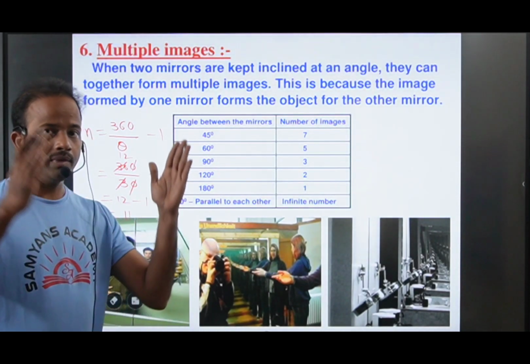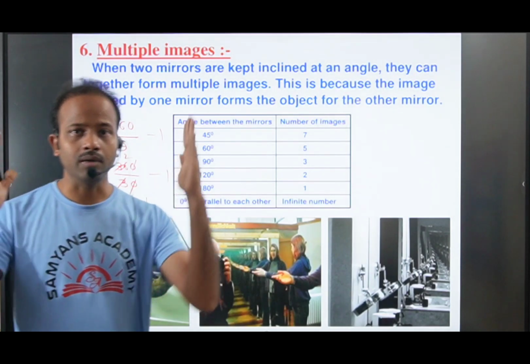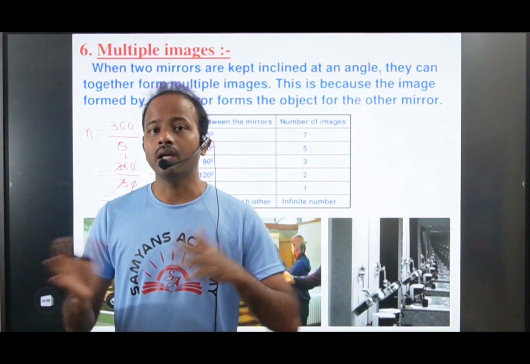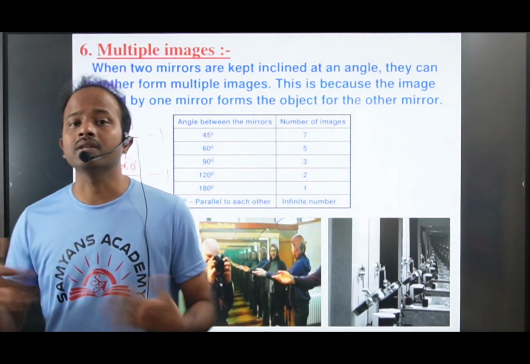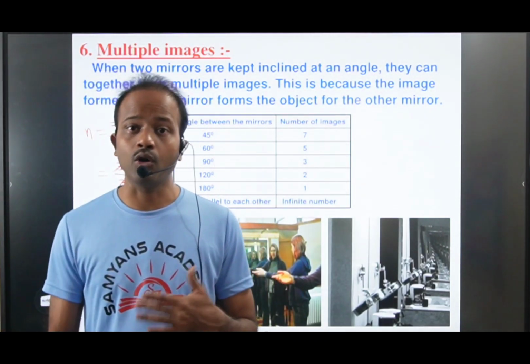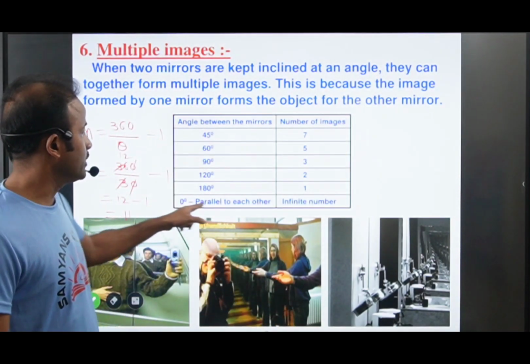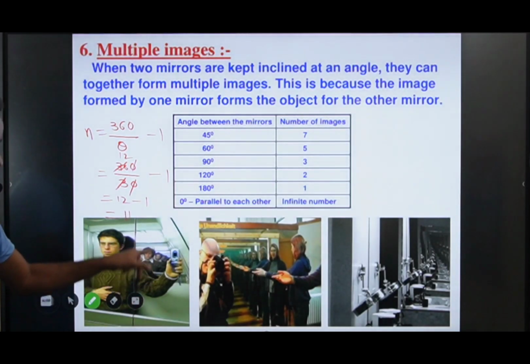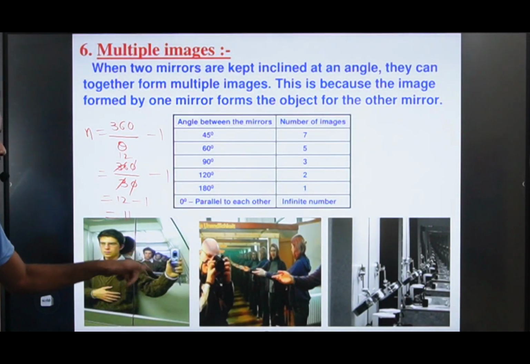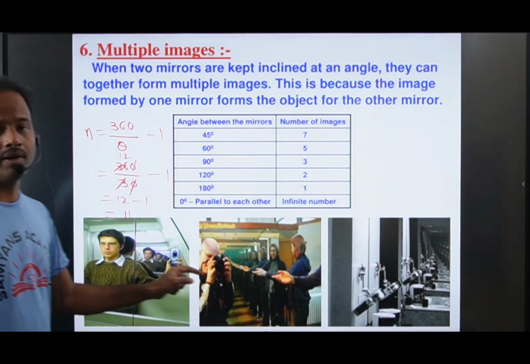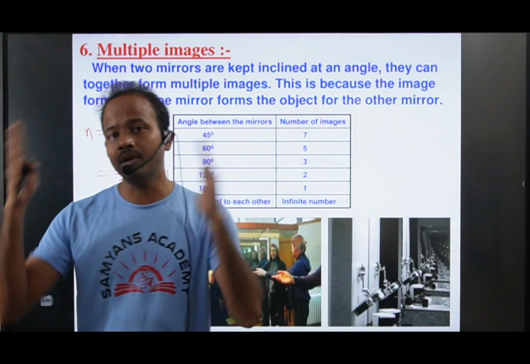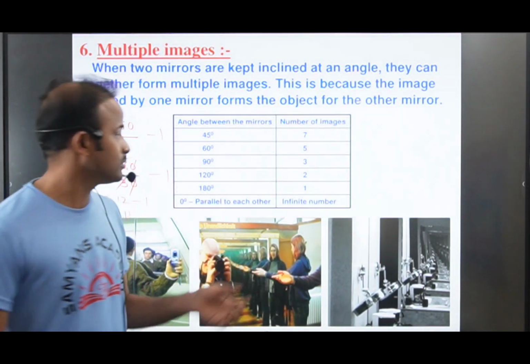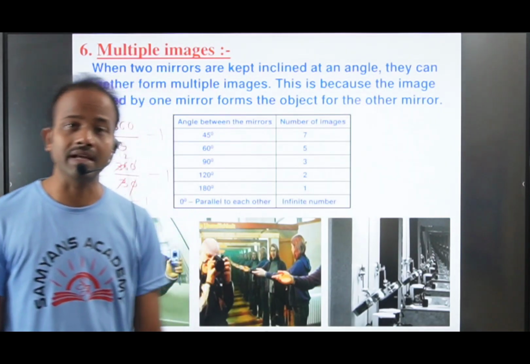When you place the two mirrors parallel to each other like this, one mirror is here, one mirror is here, and you stand in between the two mirrors, then we can see infinite images. When two mirrors are placed parallel to each other, how many multiple images can we see? Infinite. We cannot calculate that many images.